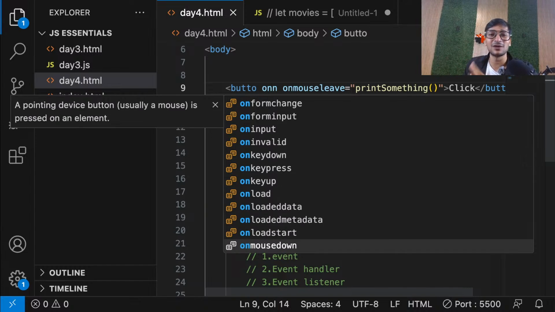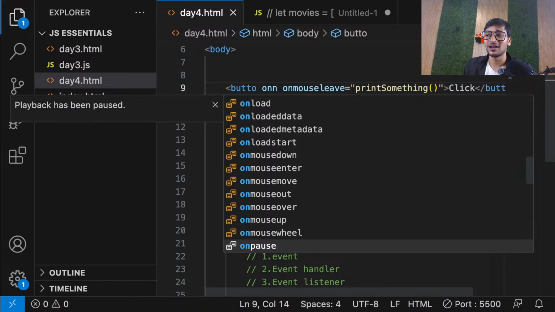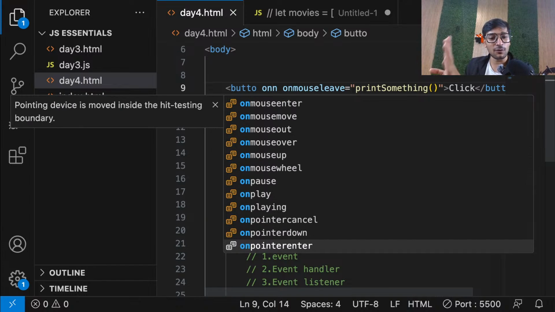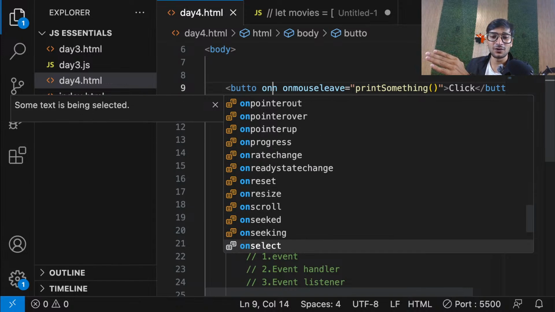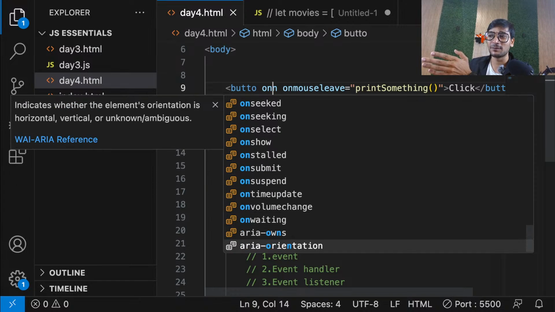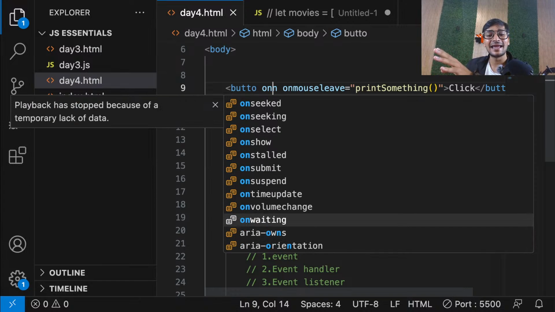I just know 10, 15 which I use a lot regularly. That's all. You can read them and understand what they do, and if you don't understand, it's very easy to search for them. But you can see there are tons of them. And all of them don't work on everything. Some work on different elements. Some work on button, and some of them only work with input tags. So they work with different things.